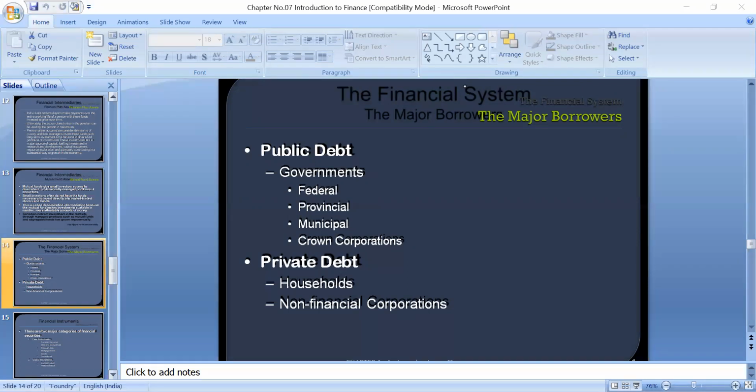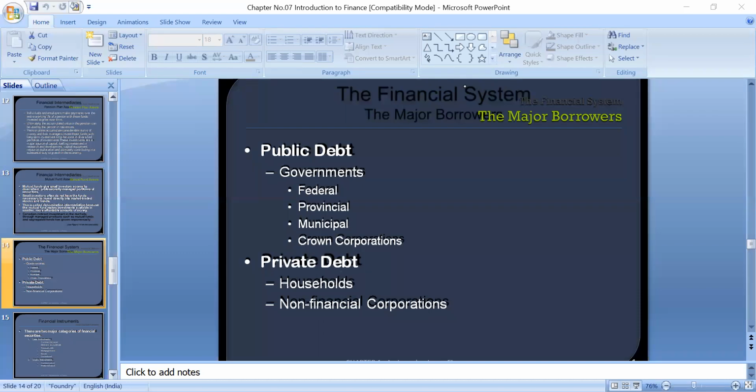So we have the federal government needing funds, the provincial government needing funds, then the provincial government has municipal corporations and Crown organizations or corporations. So these are the different types of governments who need the money. There is another one: private debt.